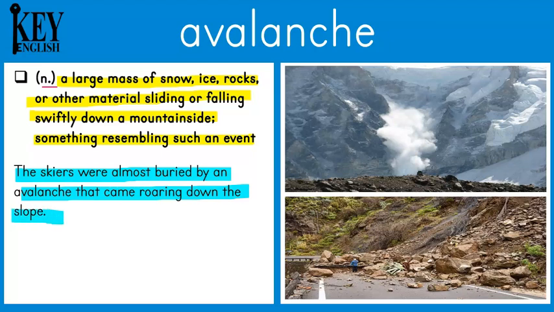So when a large amount of snow, ice, or rocks comes down a mountain, like in this picture here, this is what we would call an avalanche. It can also be used just to describe a huge amount of something that's coming down all at one time. So another example would be, an avalanche of rocks blocked the mountain road.